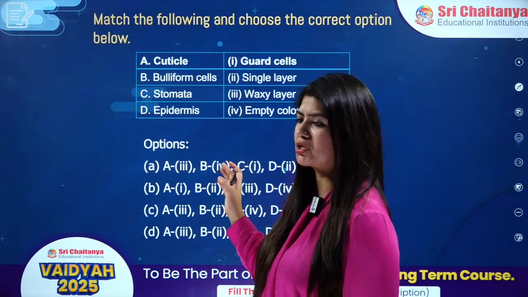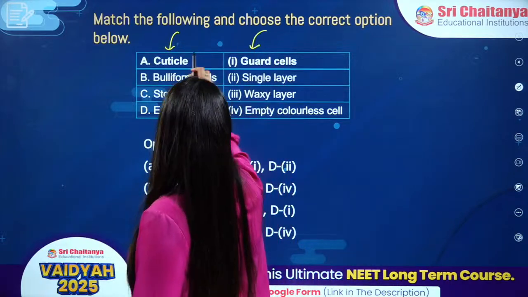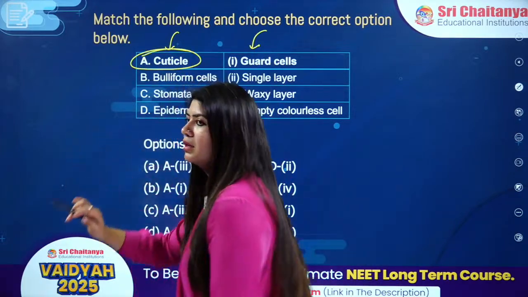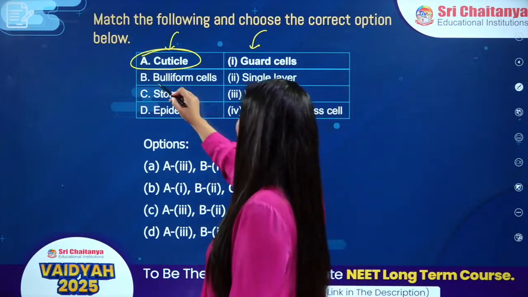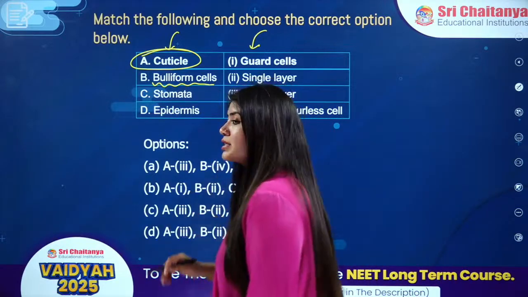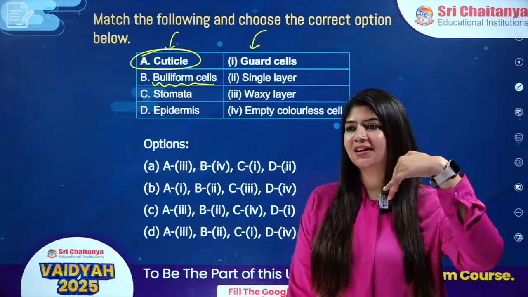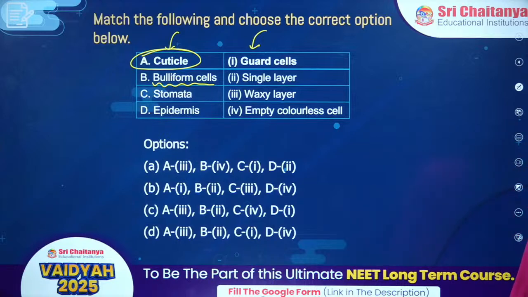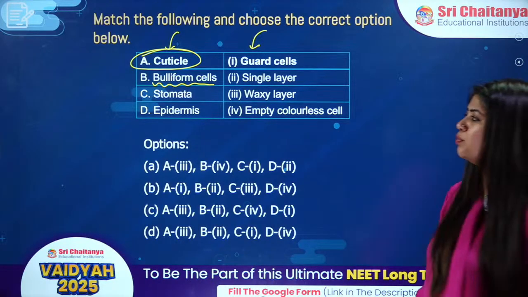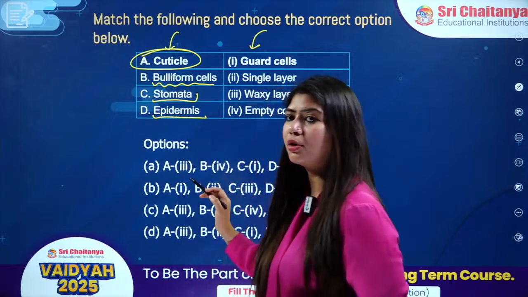Match the column type of question. We have column 1 and column 2. In column 1, we have cuticle. Yes, a layer which is on the outer side of the epidermis. We have bulliform cells. The cells preferably present in grasses, and curling is happening for these particular cells. Very important. Then we have stomata. We have epidermis.